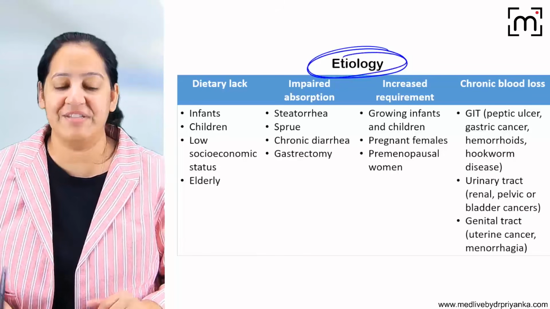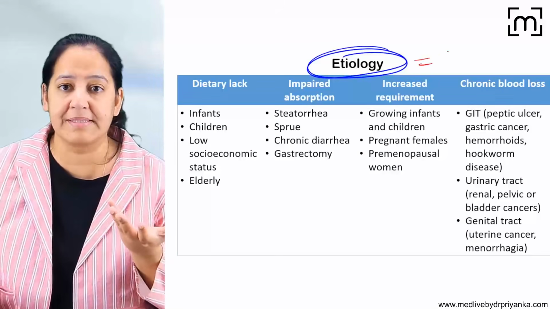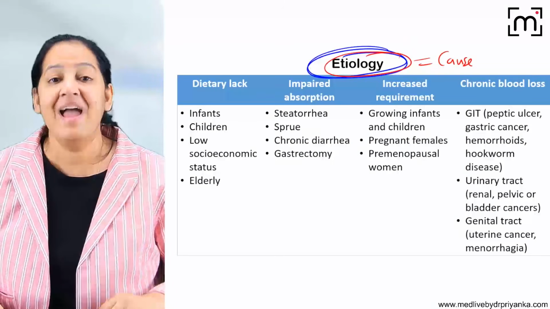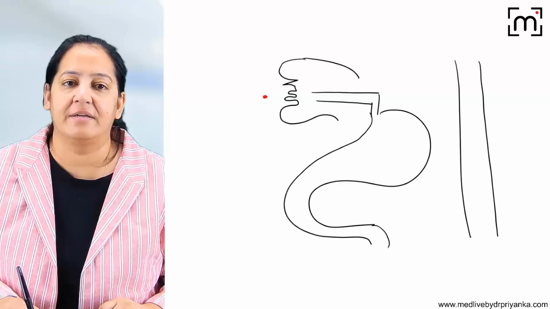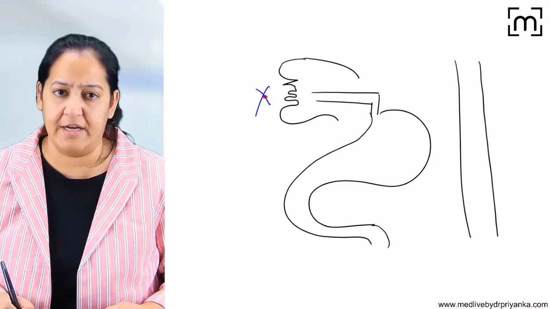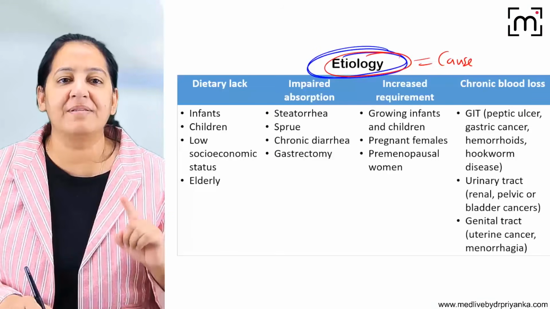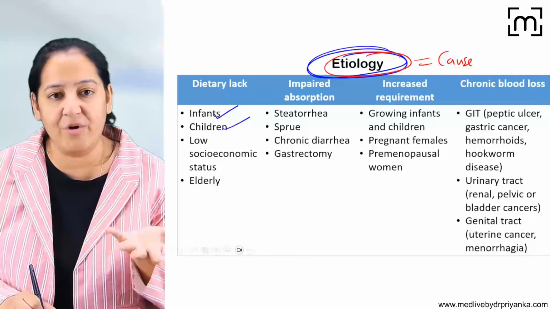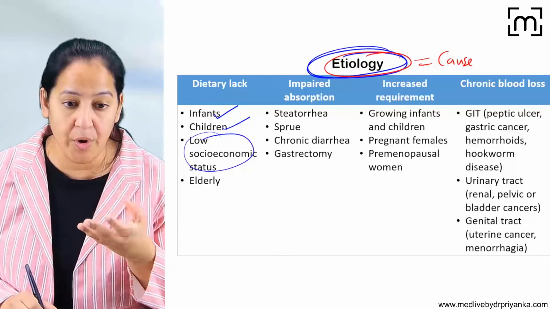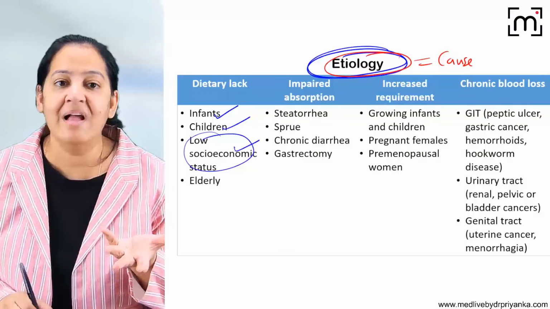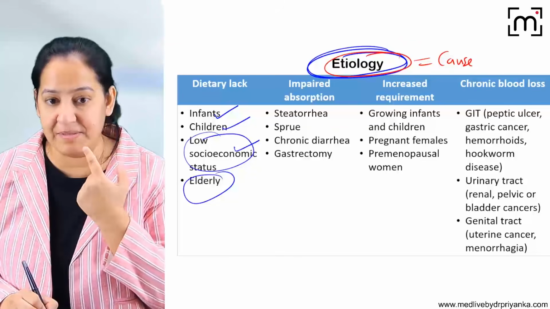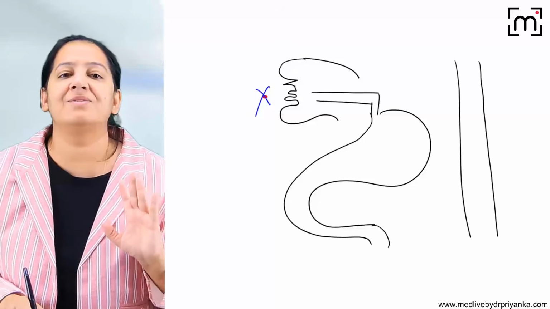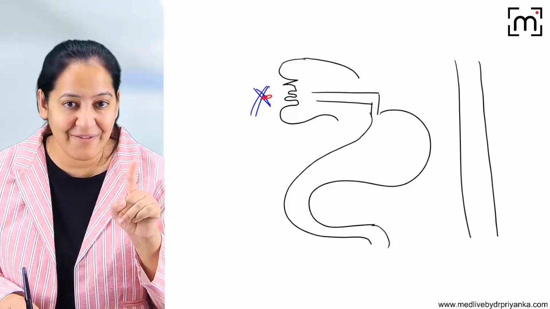Now what is the etiology of iron deficiency anemia? Etiology means causes. What are the causes or risk factors of iron deficiency anemia? There are four etiologies. Either the person is not eating iron in the diet. Imagine a person who is not eating iron in the diet. You will say, ma'am, why is the person not eating? Maybe the person is an infant and the diet is not good. Children are very fussy in eating and are not eating a good diet. Or the person is very poor and cannot afford iron. Or the person is very elderly and has poor dentition, so cannot eat. Whatever the reason, the person is not taking enough iron in the diet, so the person will have iron deficiency anemia.